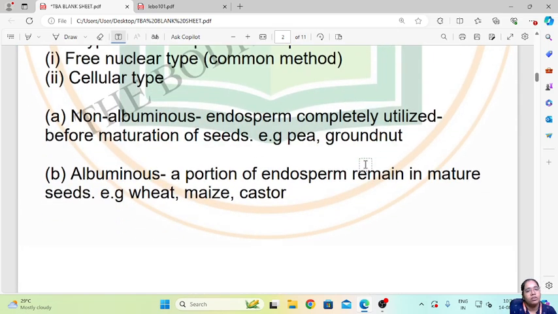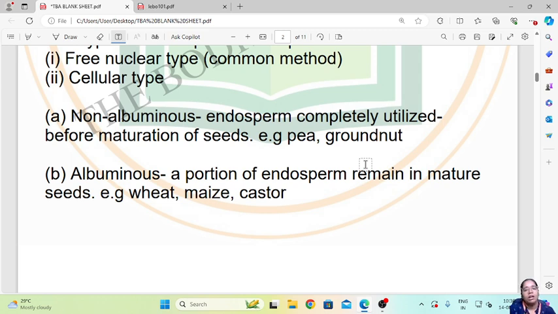Then depending upon the endosperm, the seeds are of two types, that is albuminous and non-albuminous. So what is a non-albuminous seed? The endosperm is completely utilized before maturation of the seed. So here the endosperm is absent. So this type of seeds are called non-albuminous seeds. Examples are pea and groundnut. In albuminous seeds, a portion of endosperm remains in the mature seed. So here the endosperm is not totally consumed by the embryo. Here the endosperm remains in the seed. So this type of seeds are called albuminous seeds. Examples are wheat, maize and castor.